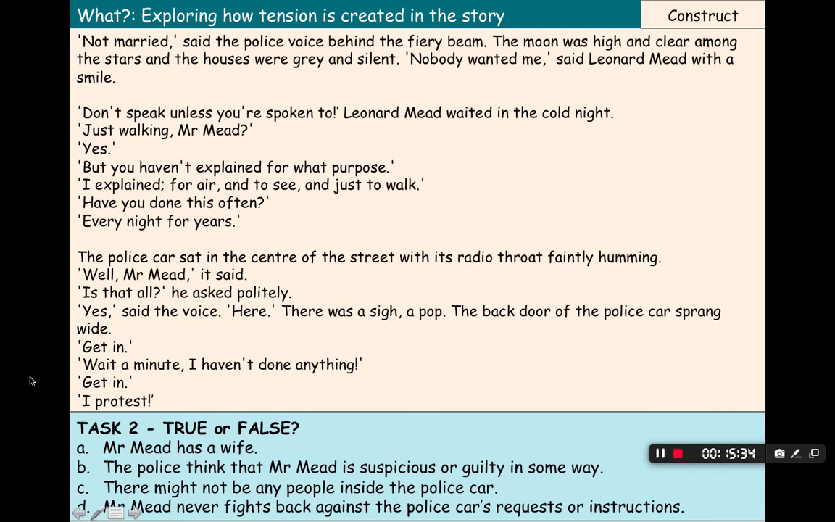So we have four questions down here, true or false. All you need to do is just write true or false, but you would probably need to look back up here and reread sections of the text to make sure you're getting the right idea. So A, Mr. Meade has a wife. B, the police think that Mr. Meade is suspicious or guilty in some way. C, there might not be any people inside the police car. And D, Mr. Meade never fights back against the police car's requests or instructions. So I'll give you a couple minutes to get your true or false answers down, and then we'll go through them. Feel free to pause if you need extra time.